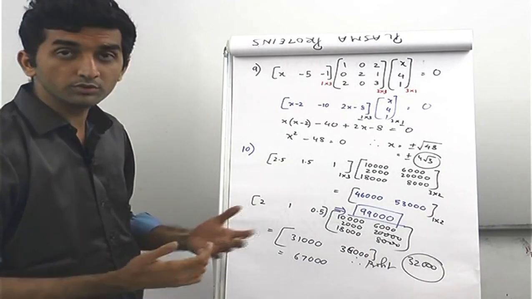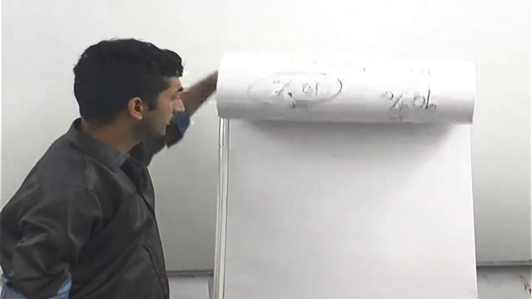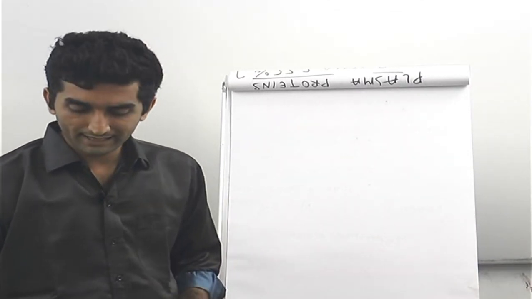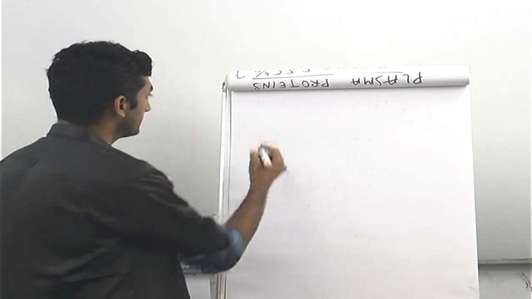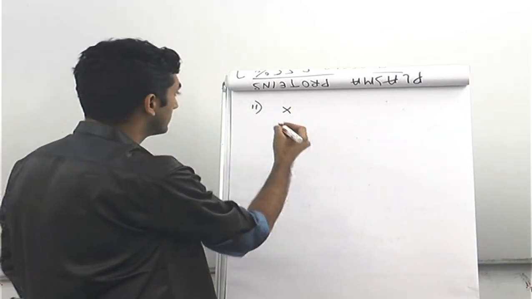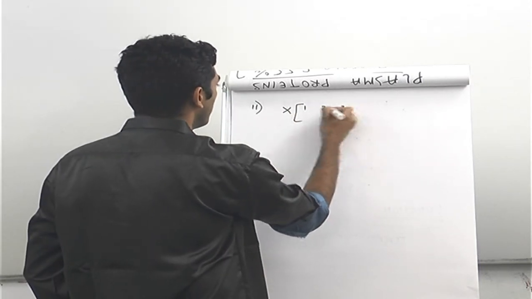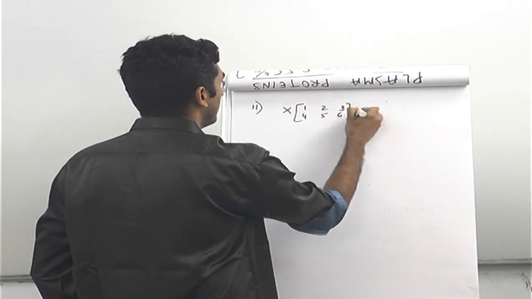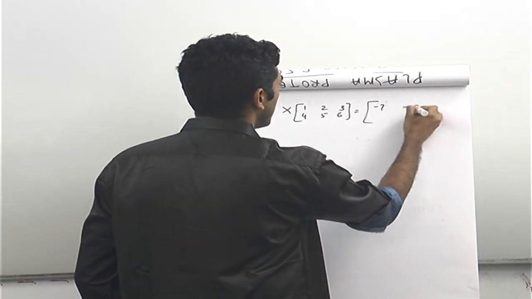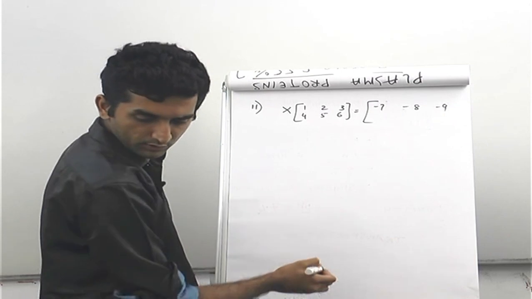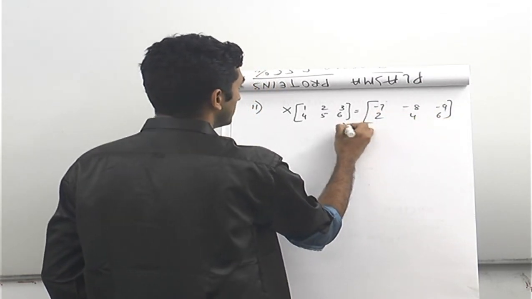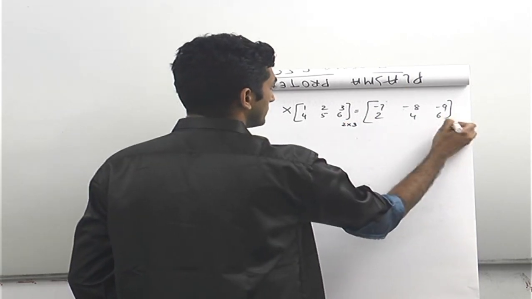So let's move on to the next problem now, the 11th problem. The 11th problem asks us to find a matrix X given a particular condition. So let's do that. X into the next matrix, which is a 2 cross 3 matrix, 1 2 3 4 5 6, and this is supposed to be equal to -7 -8 -9 and 2 4 6. Now as I mentioned, this is a 2 cross 3 matrix, this is a 2 cross 3 matrix.